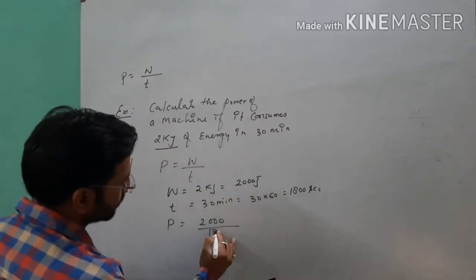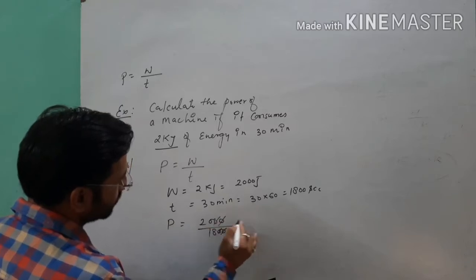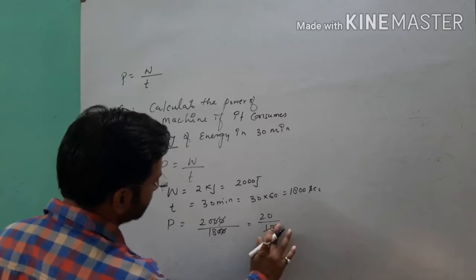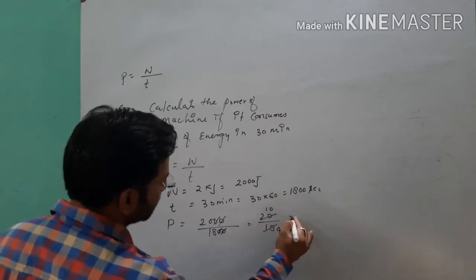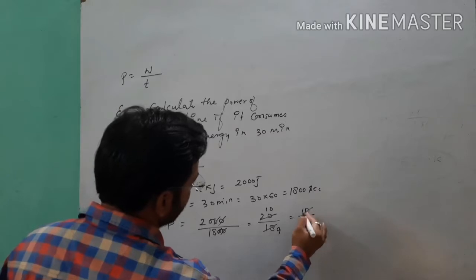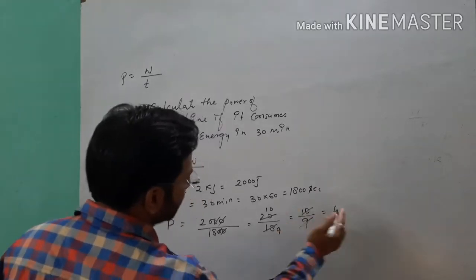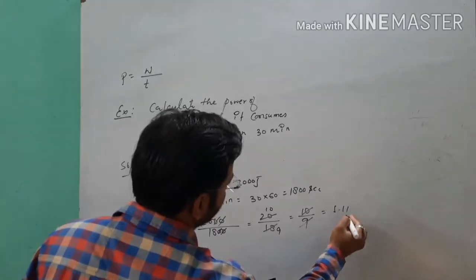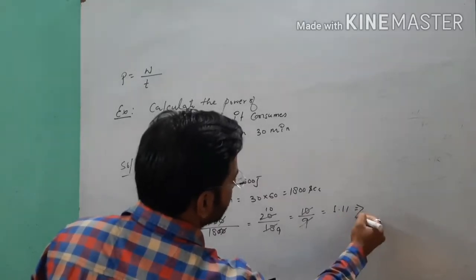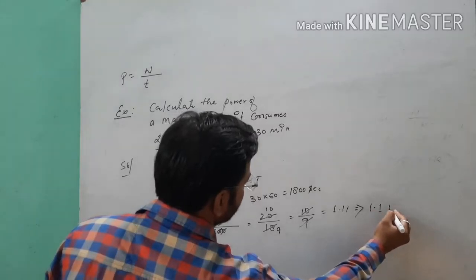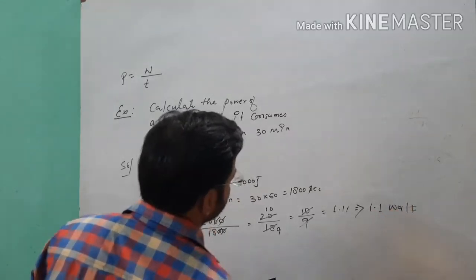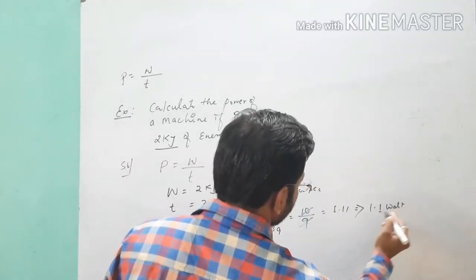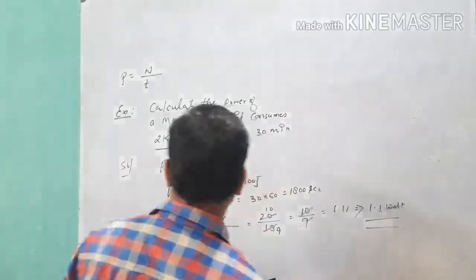2000 over 1800. 1 2 cancel out, 20 by 18, 2 9s are 18, 2 10s are 20, so 10 by 9. After that, 1 9 is 9, 1.11. It means that you can write it as 1.1 watt. This is the SI unit of power, and this is the value of power of that machine.